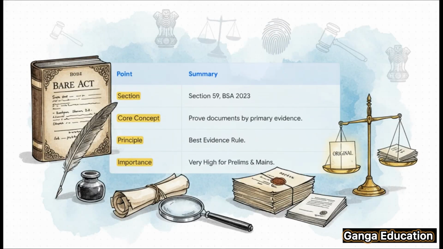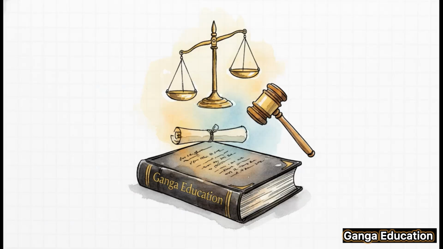Okay, let's do a super quick revision. If you remember only 3 things about Section 59, let them be these. 1, the section number is 59 of the BSA 2023. 2, the main idea is that documents must be proved by primary evidence, the original. And 3, the underlying principle is the best evidence rule. And remember, its importance for both prelims and mains is extremely high. And that's a wrap on our deep dive into Section 59. I hope this breakdown has made things much clearer for you.